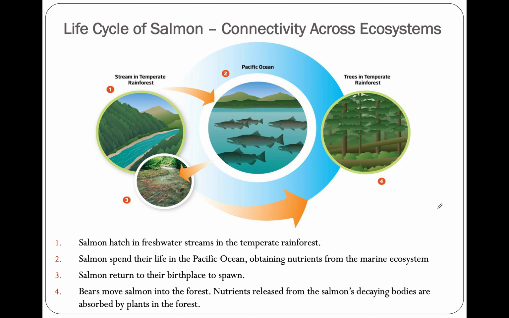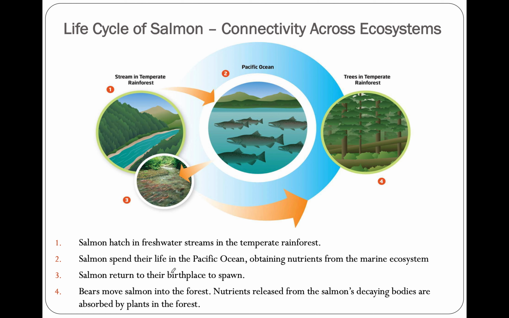Okay, life cycle of a salmon. We don't have to go into too much detail on this. We see the stream, temperate rainforest, they go to the ocean, they spawn, and then trees in the temperate rainforest. I don't really know too much about the life cycle of the salmon. They hatch in freshwater streams in the temperate rainforest. This is like BC, British Columbia.